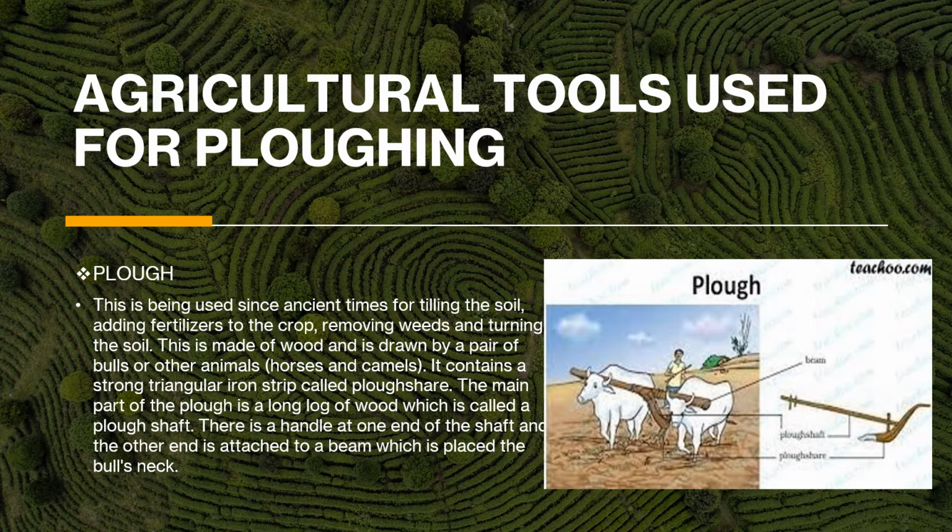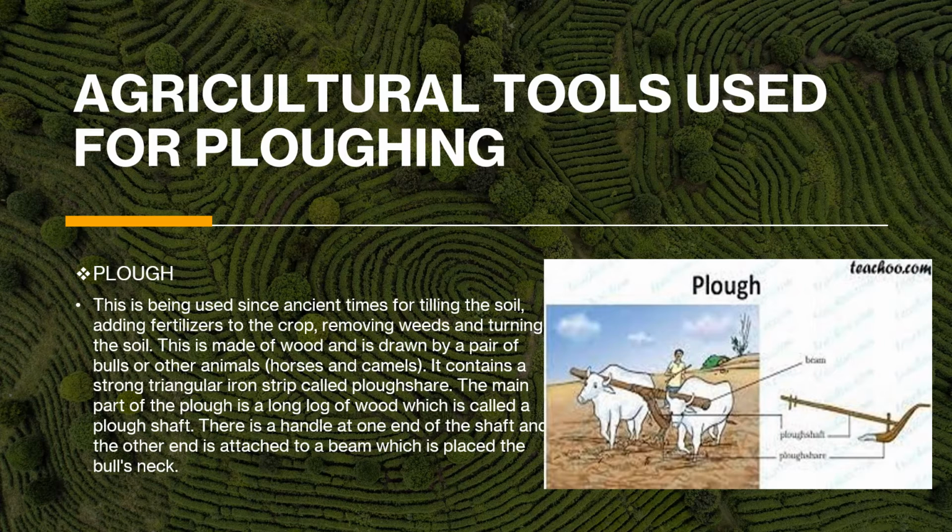So here you can see the plowshare. The plowshare has sharp ends. This sharp end gets into the soil and turns it for the purpose of plowing. Then the main part of the plow is a long log of wood, which is called a plow shaft, as you can see here. The plow shaft is the connection of the plowshare to the beam. Now we will know what the beam is. The beam is the log of wood which is kept on the head of the bull, and is used for pulling the plow. There's a handle at one end of the shaft, and the other end is attached to a beam which is placed on the bull's neck.